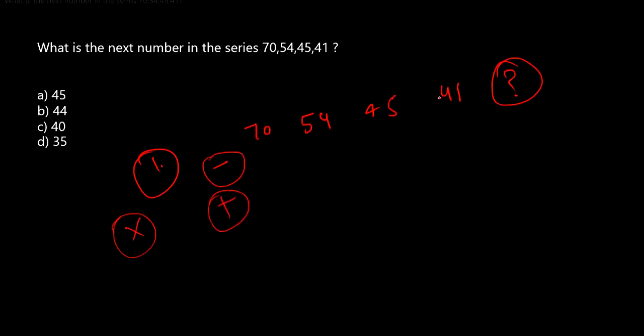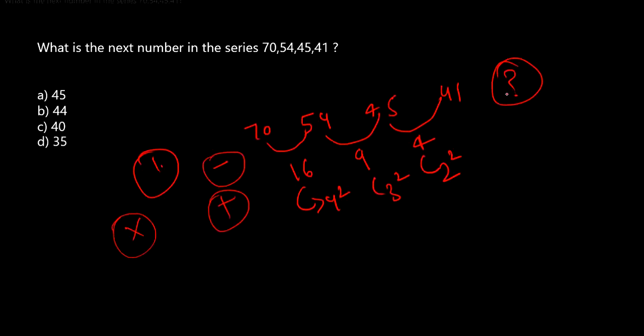So here we can see that they are kind of closer to each other. So let's try. What is the difference between 70 and 54? 16, right? Between 54 and 45, it is 9. Between 45 and 41, it is 4. So you can see this is 4 ka square, this is 3 ka square, this is 2 ka square. So the next one is going to be 1 ka square. So 41 minus 1 is going to give us 40. So the correct answer for this one is 40.